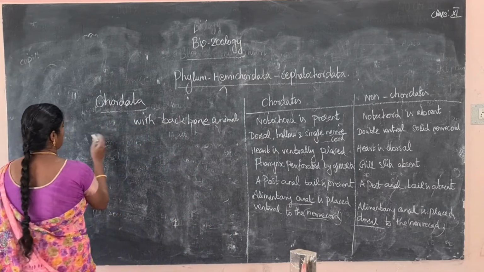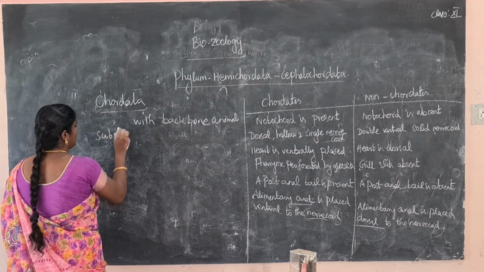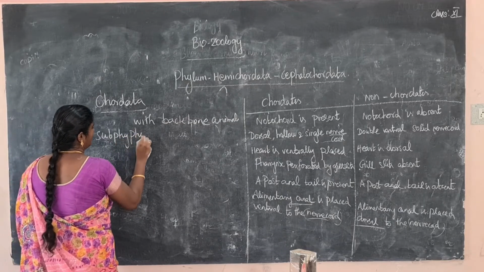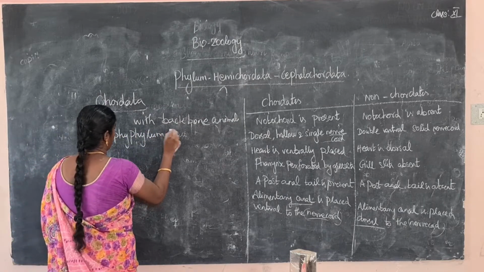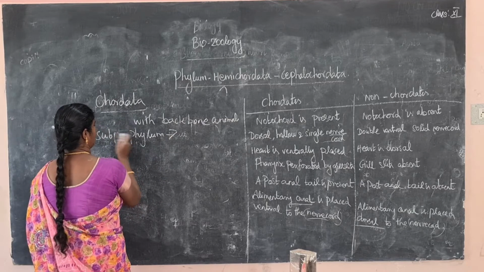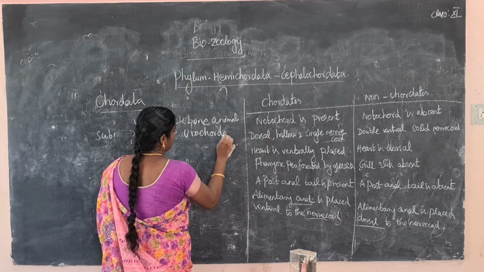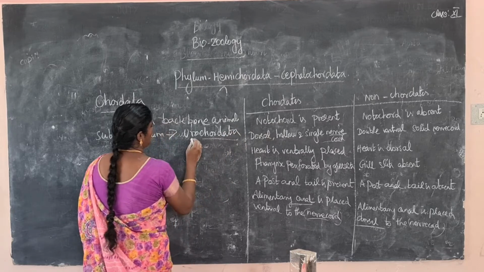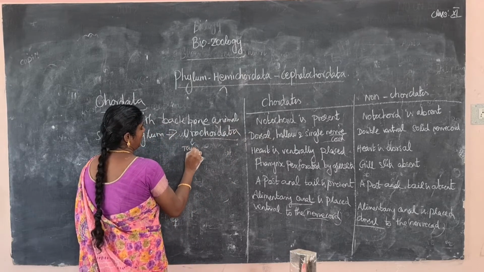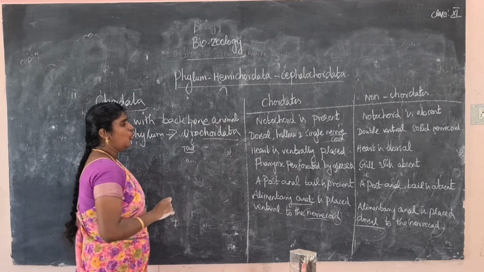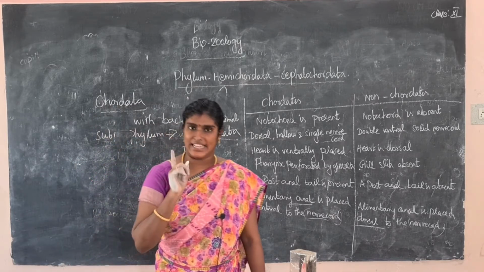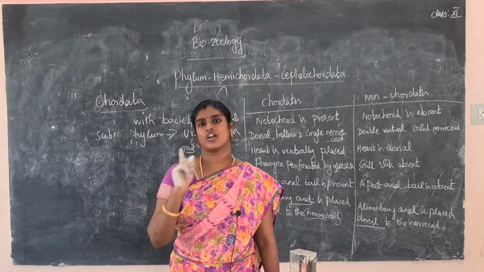Next subphylum Urochordata. So what is the meaning of it? Uro means the tail region. Notochord is present only in the tail region, so it is called Urochordata.